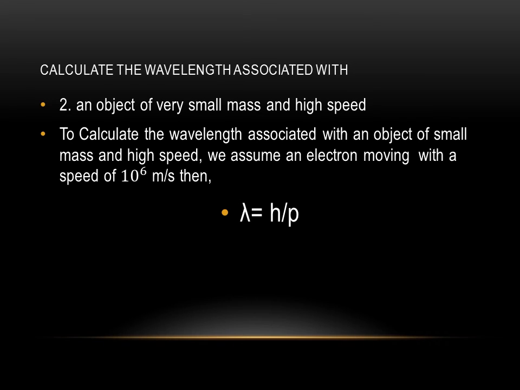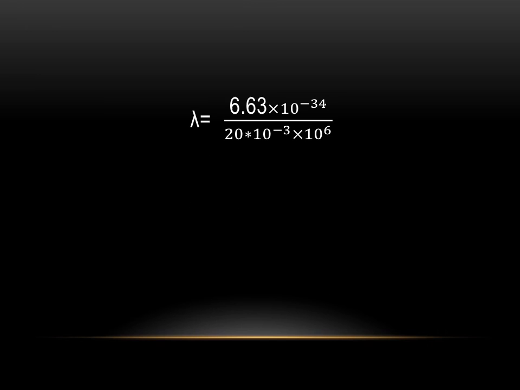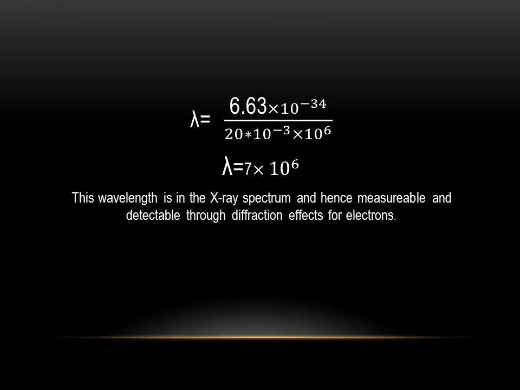Then, using the relation lambda is equal to h over p or lambda is equal to h over mv. Putting the values, lambda is equal to 6.60 into 10 raised to power minus 34 divided by 20 multiply 10 raised to power minus 3 multiply 10 raised to power 6. Wavelength is 7 multiply 10 raised to power 6. This wavelength is in the X-ray spectrum and hence measurable and detectable through diffraction effects for electron.